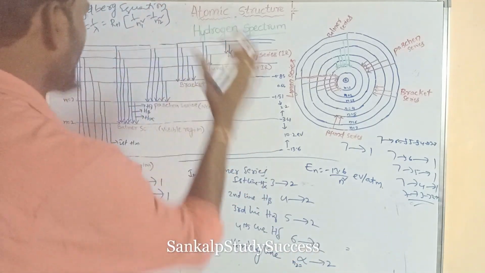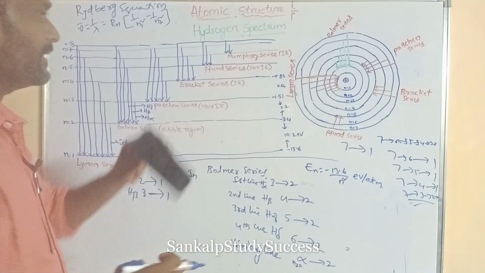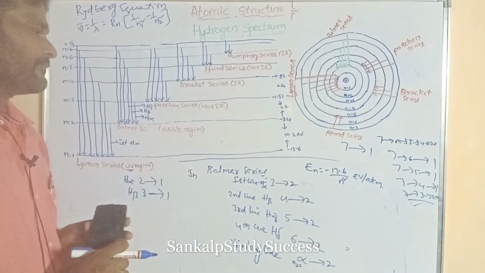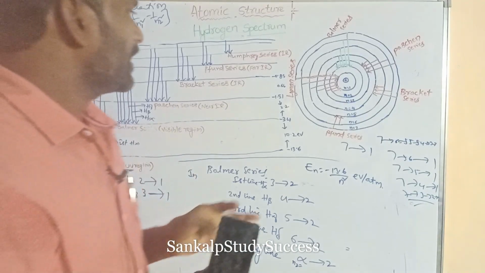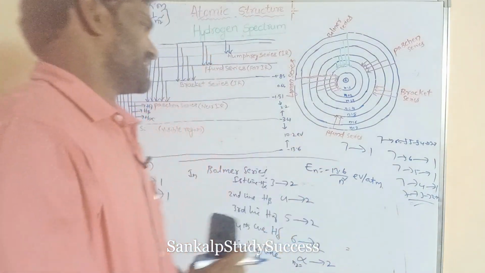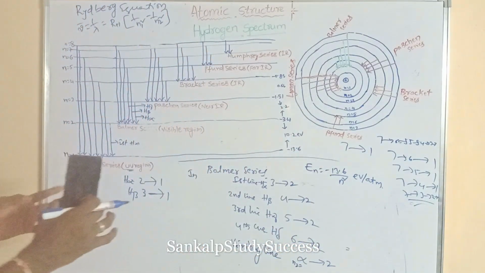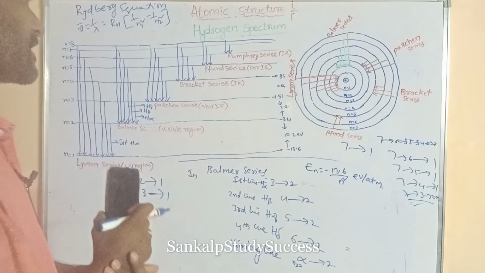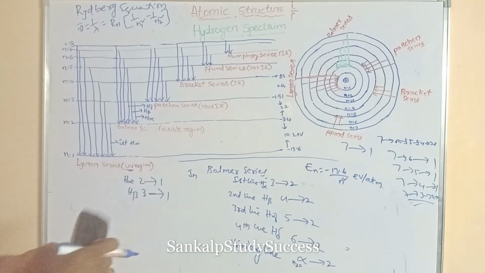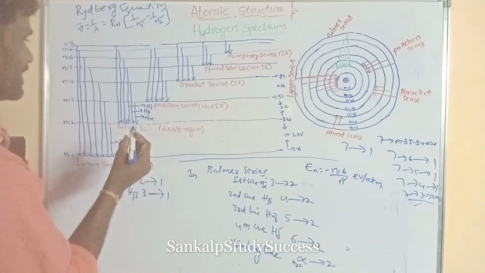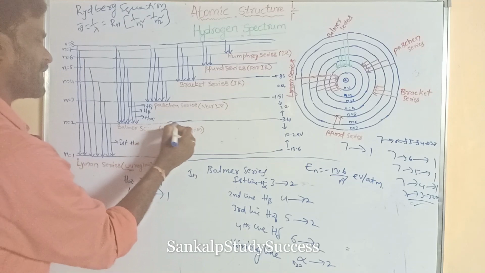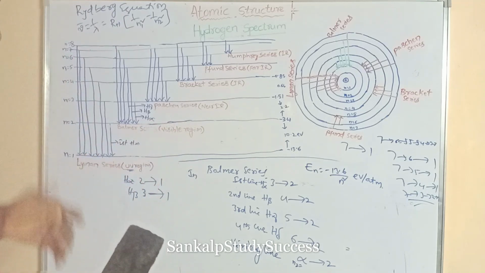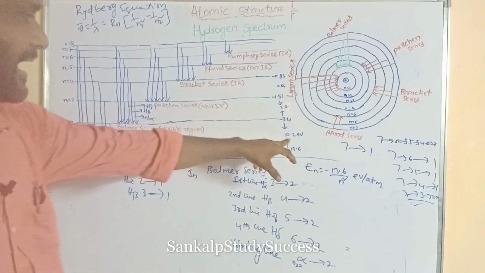Now, in the hydrogen spectrum, which series has the most energetic transitions? Most energetic means having more energy, so its energy gap is high.